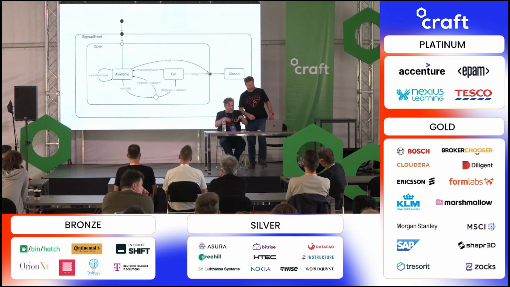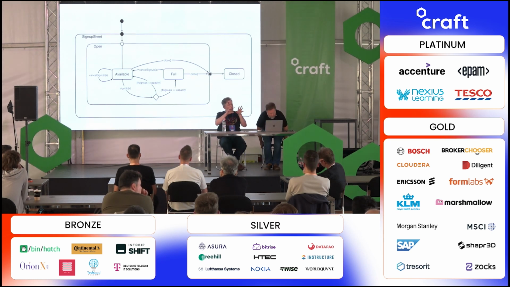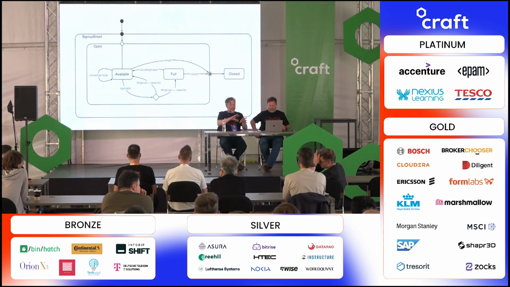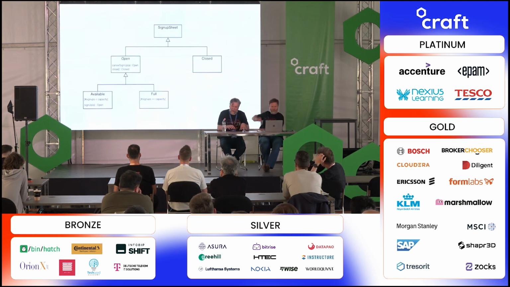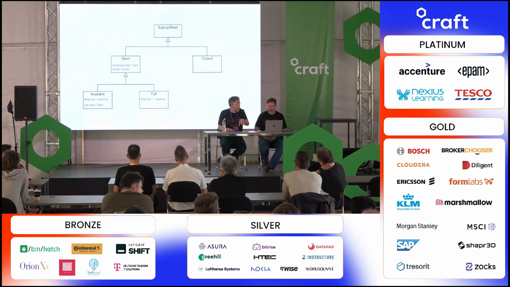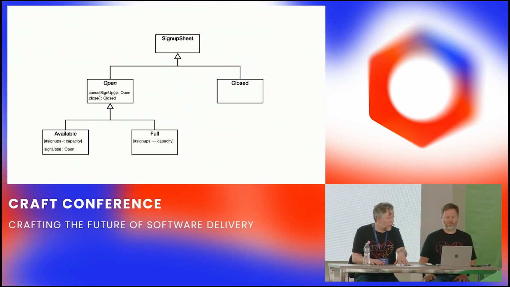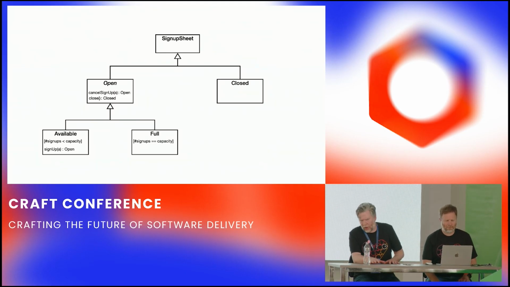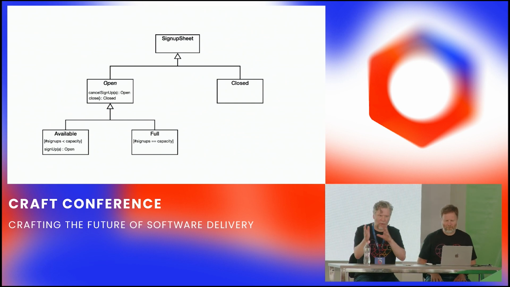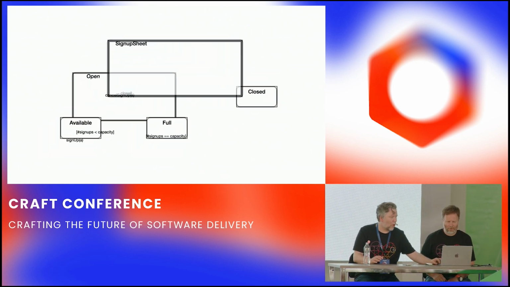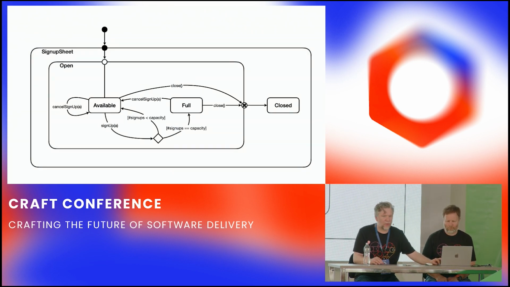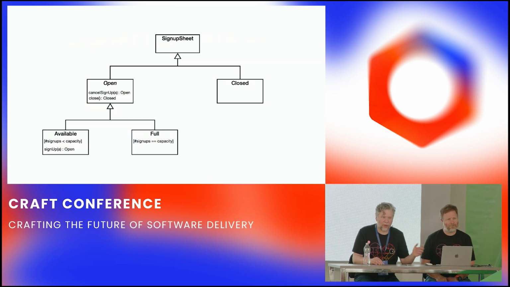Yeah. So we want to translate this state machine, these states and transitions, into a hierarchy of types and functions, where sign up is only defined on available, close is only defined on open, and so on. And we have this direct correlation between state machine and type hierarchy. Should we go back to the code?